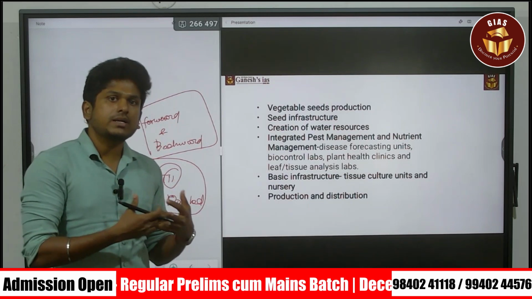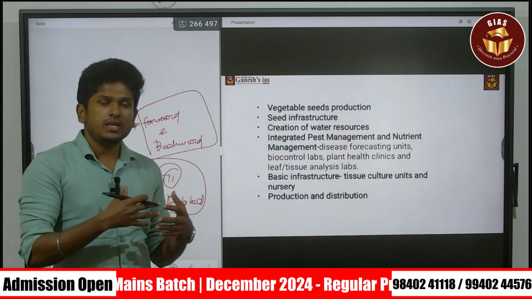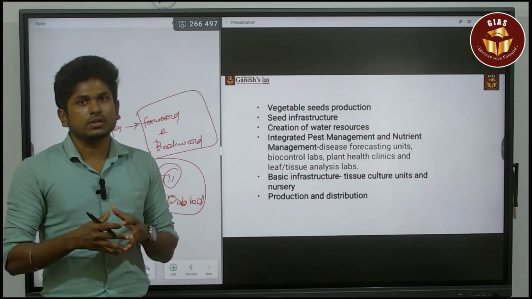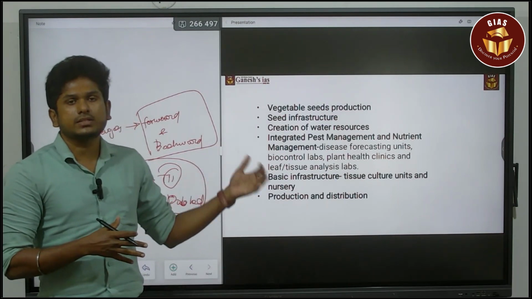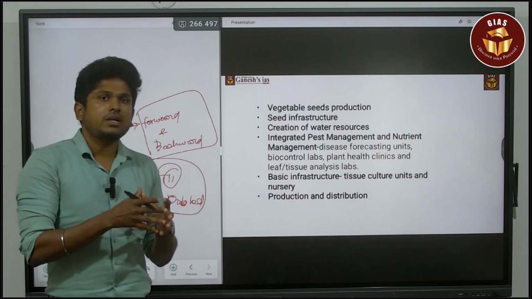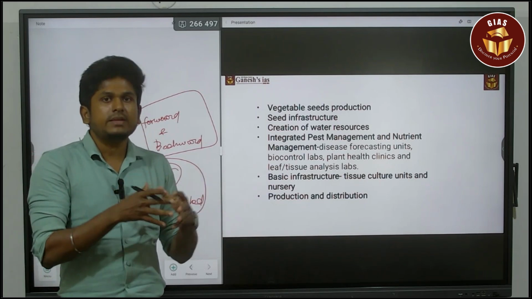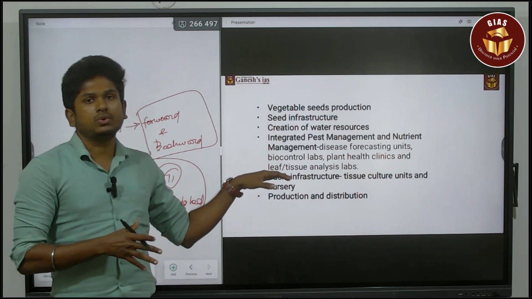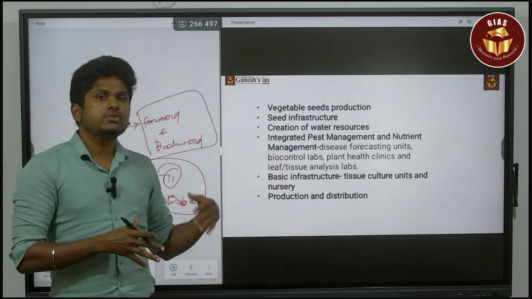You can say that also. And also major northeastern states are now moving towards horticulture production, all due to this National Horticulture Mission. So the area doing horticultural production activities is expanding. That also happened due to this mission only. So you can say that as well.